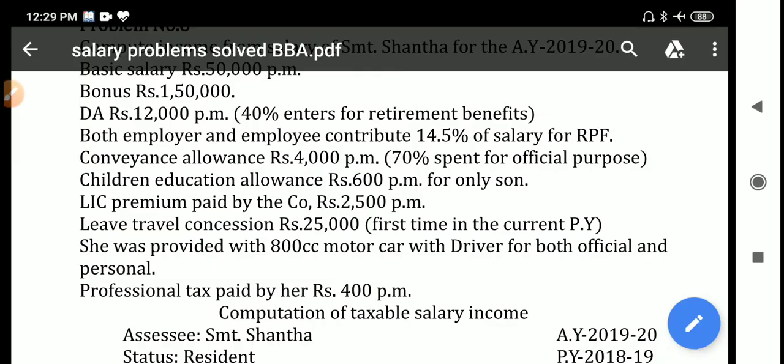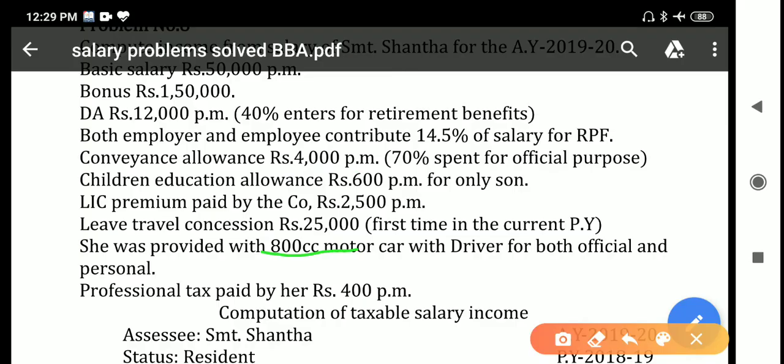Less than 1600 cc or 1.6 liter capacity is the small car. Here is the 800 cc capacity, so that is a small car. Okay, so for the small car, calculations will be 1800 plus 900 for driver charges into 12. That will be the taxable amount.